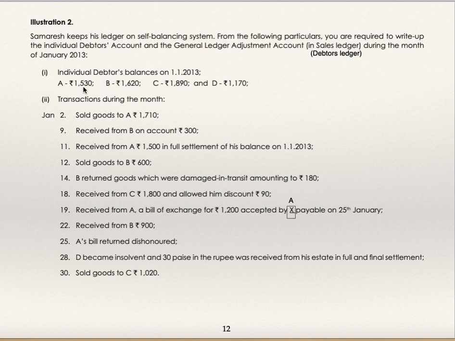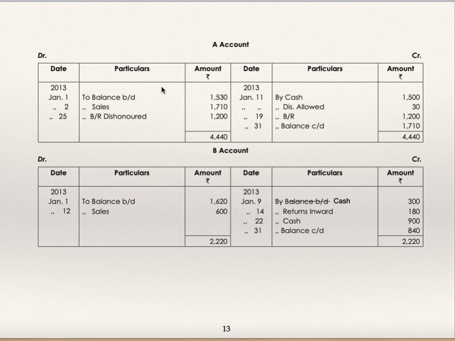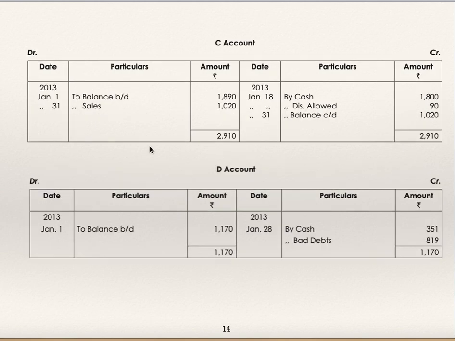Individual debtors balances: A, B, C and D, four customers, 1530, 1620, 1890 and 1170. Each is a balance brought down.